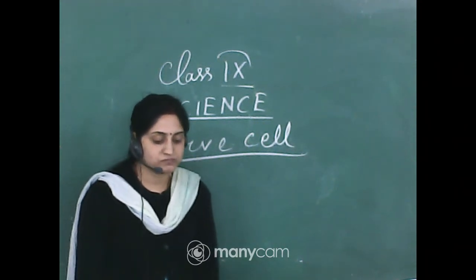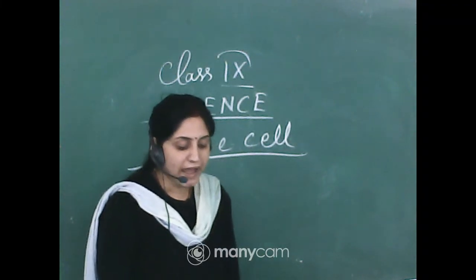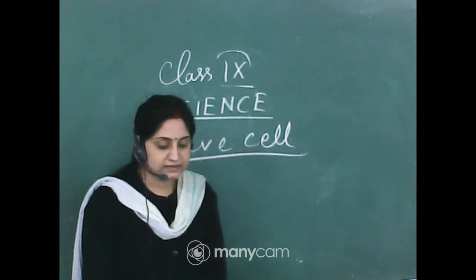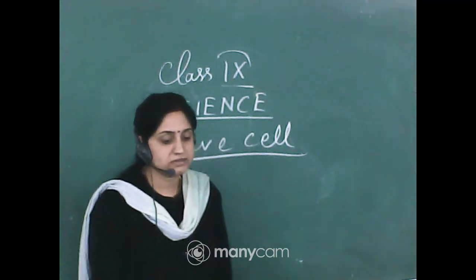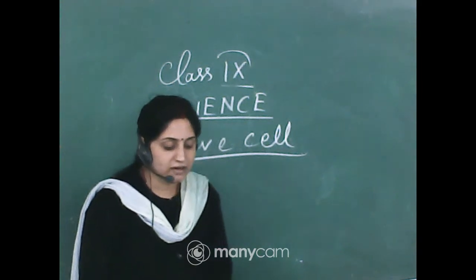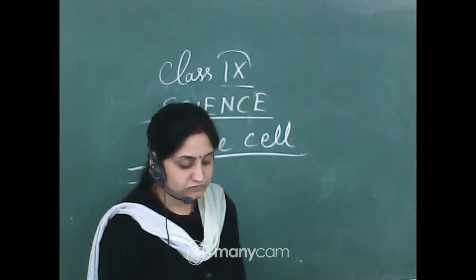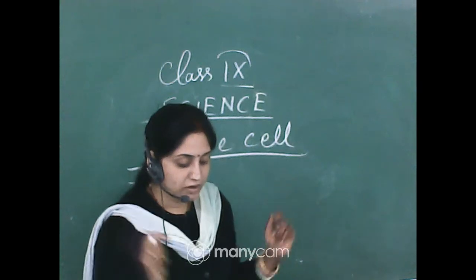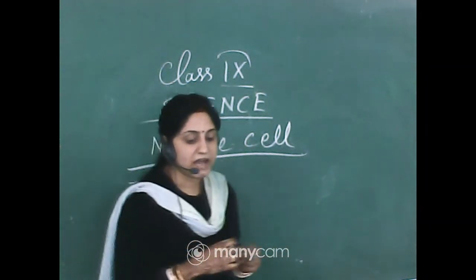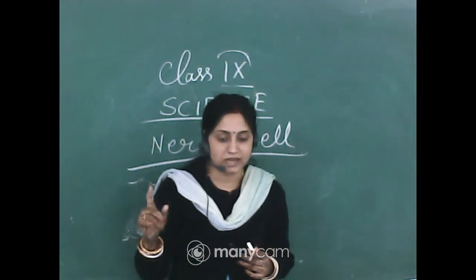Number 2. Each neuron has a cell body called cyton, C-Y-T-O-N.